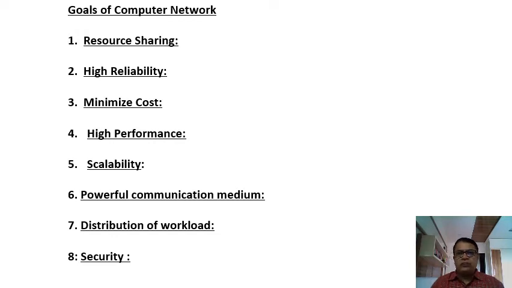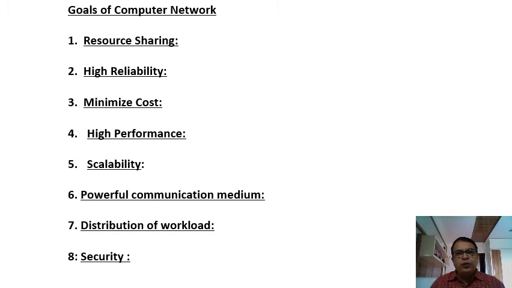In resource sharing, always remember that a computer generally has two different types of resources: number one, hardware resources, and number two, software resources.